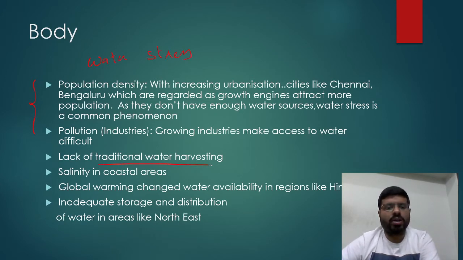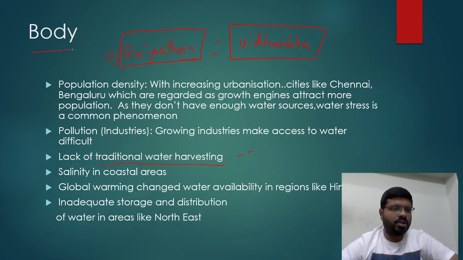Lack of traditional water harvesting systems. A region like Rajasthan and a region like the Vidarbha region of Maharashtra are both arid regions, but Rajasthan is much better off because they have traditional water harvesting practices which are doing better than the Vidarbha region. So traditional water harvesting systems should be restored at the ground level.